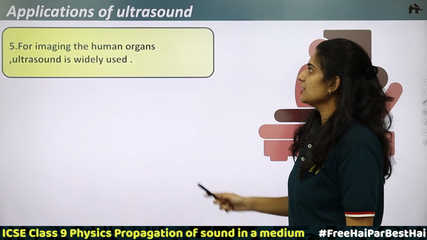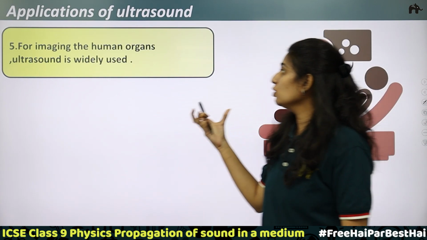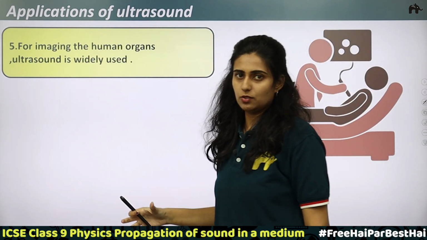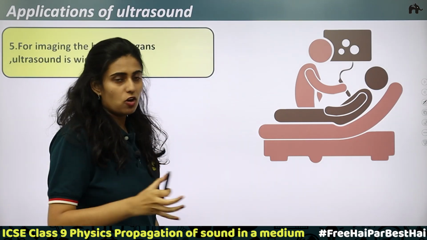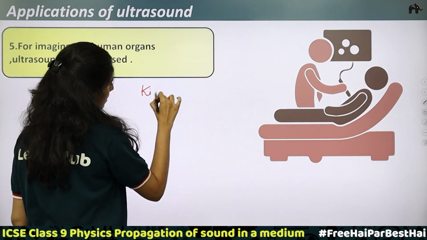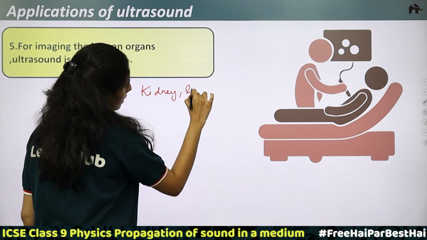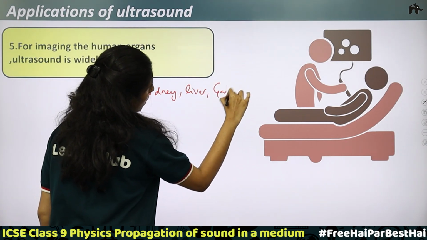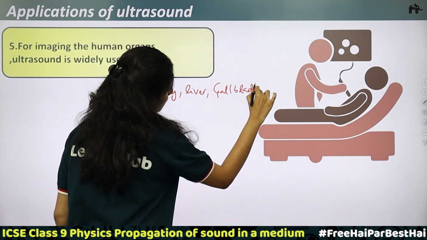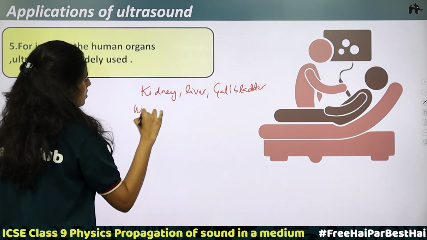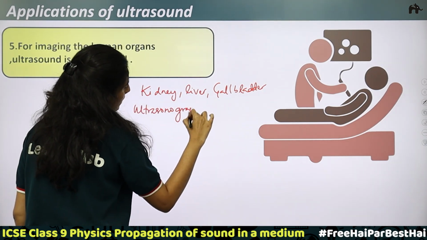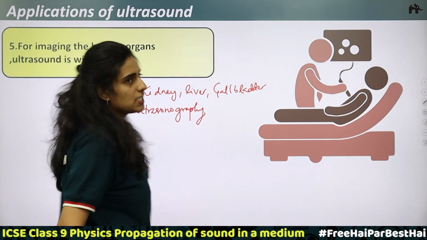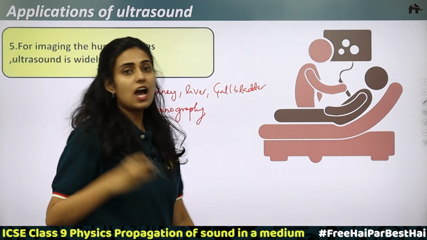Now the fifth application of ultrasound is for imaging the human organs. Ultrasound is widely used. Using ultrasound, we can get images of human organs like kidney, liver, gallbladder, etc. Here ultrasonography is being used. Ultrasonography is a method of getting the image of a person's different organs using ultrasound.